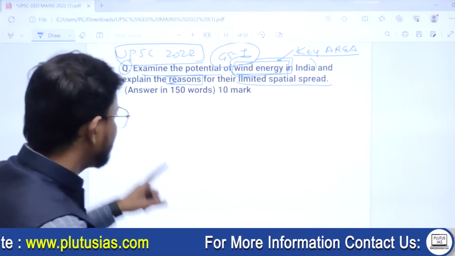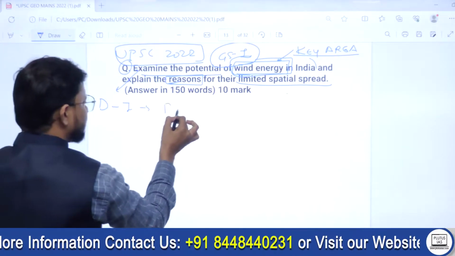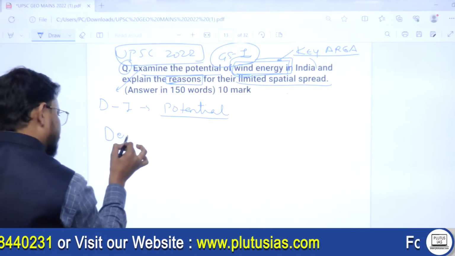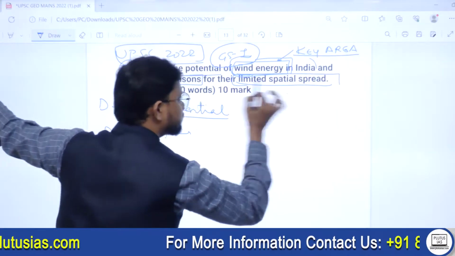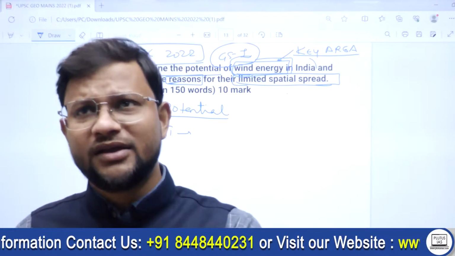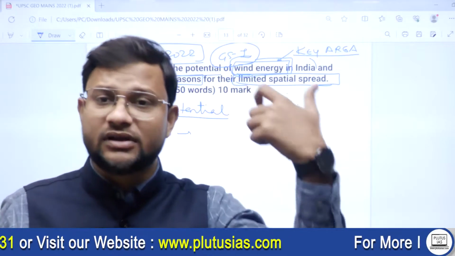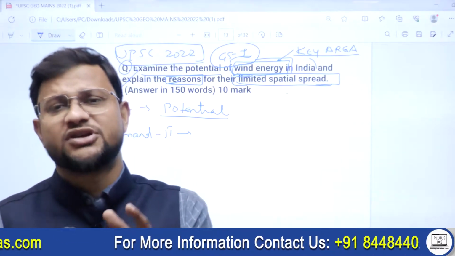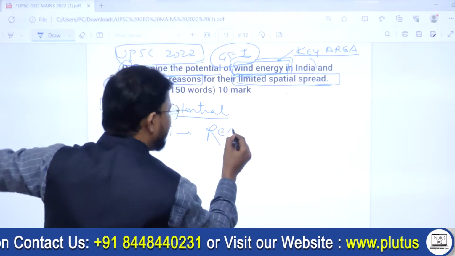So see, the question is asking for two, or having two demands: one, examine the potential, and obviously it is for wind energy in India, and demand two is that the question itself has mentioned that there is a limited spread of wind energy development or generation in India. ठीक है, तो आपको ये तो बताना ही नहीं है कि wind energy generation कम है, मतलब yeah, we need to substantiate this fact, no doubt, but at least the framer has made your task easy. कि आपको ये बताना नहीं है कि ये कम है, पहले ही बताया कि लिमिटेड स्पेशल स्प्रेड है, ओके, जियोग्राफिकल स्पेस और डिस्ट्रीब्यूशन. You need to write about the reasons for limited spread.